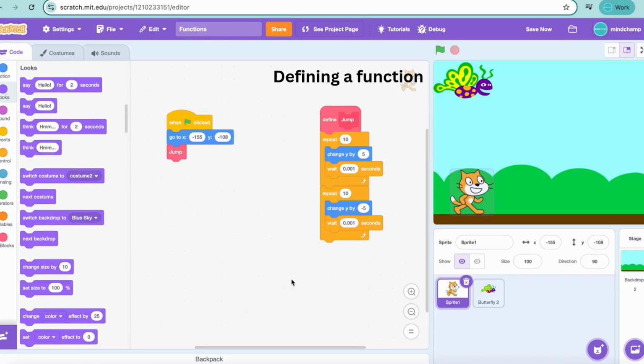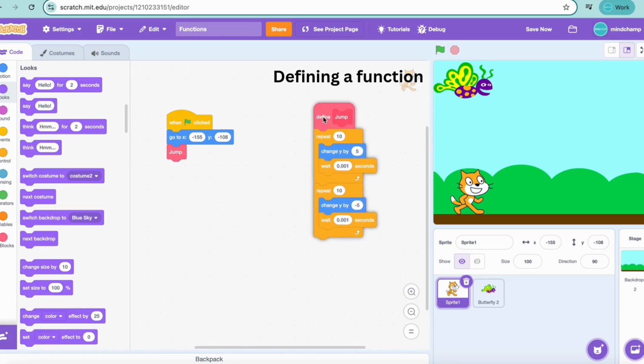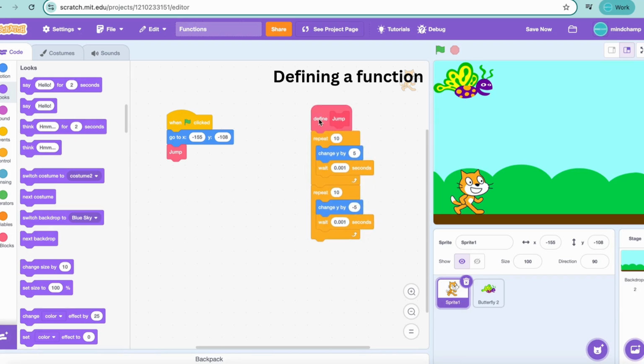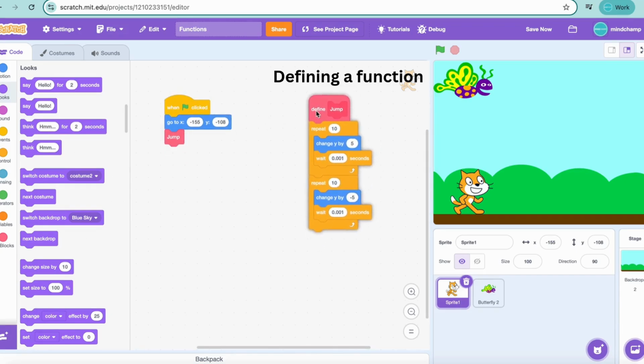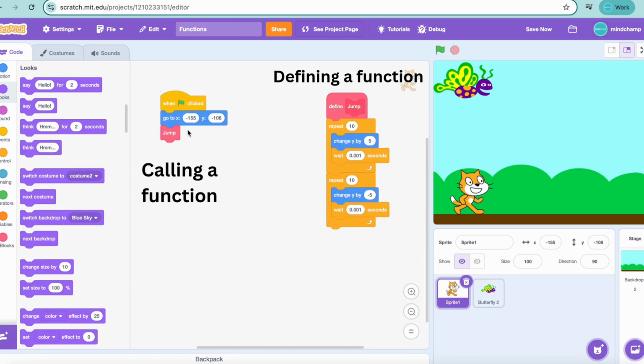What are functions? Functions are small blocks of code written on one side. For example, in this I have defined a function called jump, which will make my character jump whenever the function is called. So there are two parts of a function. One is we have to define the function, what that function will do, and then when we are writing our main code, we have to call it. So one is defining and the other part of a function is calling it.